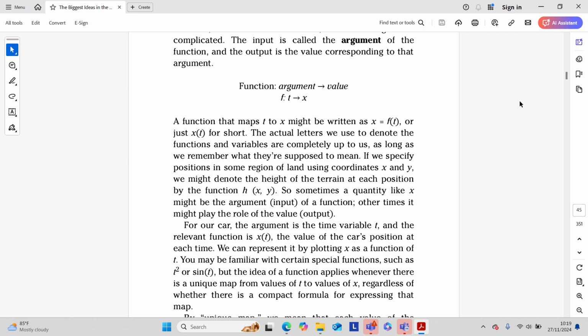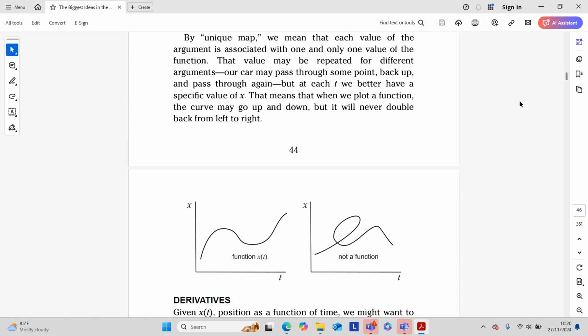You may be familiar with certain special functions such as t squared or sin t. But the idea of a function applies whenever there is a unique map from values of t to values of x, regardless of whether there is a compact formula for expressing that map. By unique map, we mean that each value of the argument is associated with one and only one value of the function. That value may be repeated for different arguments.